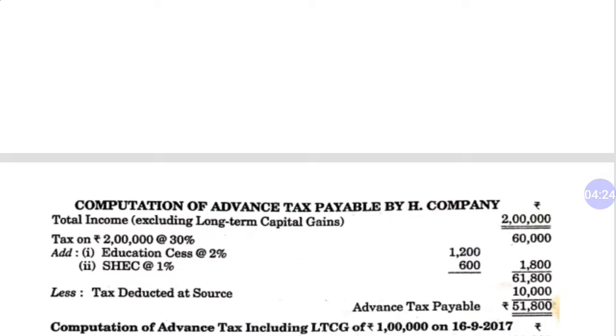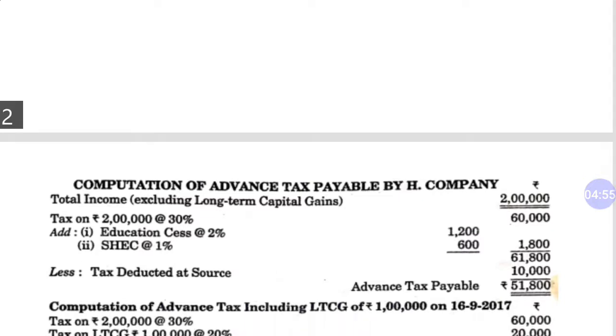So this 3% education cess on 60,000 is 1,800. So your total is 61,800, and as per the question requirement we will have to deduct TDS of rupees 10,000. So advance tax payable is 51,800 in the first condition, where we are excluding long term capital gain. Now dear student, computation of advance tax payable including LTCG of rupees 1 lakh on 16th September 2017.